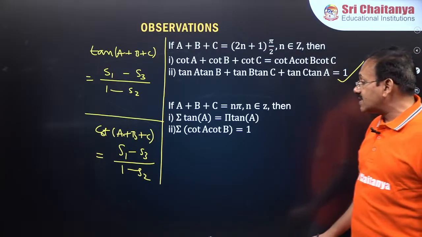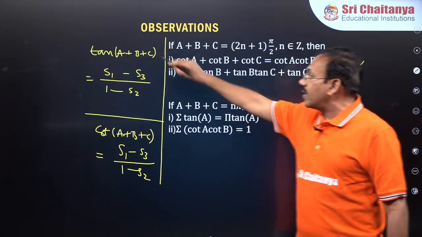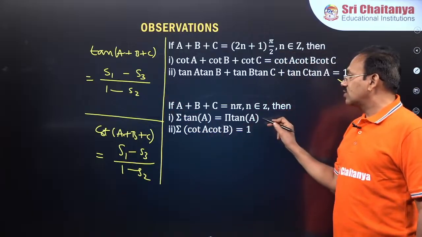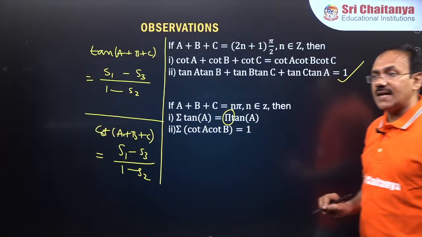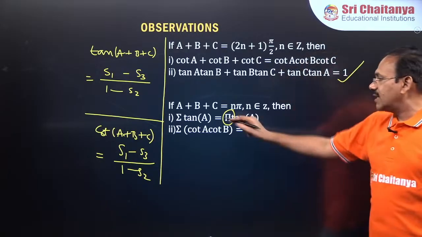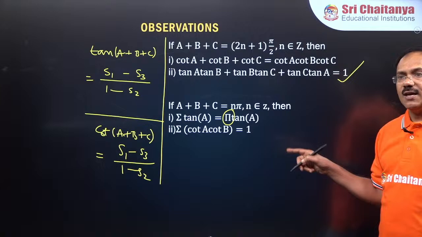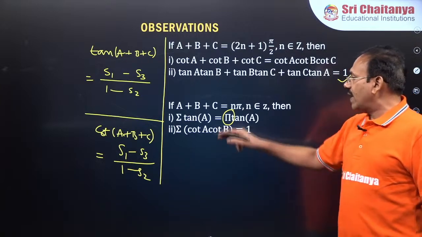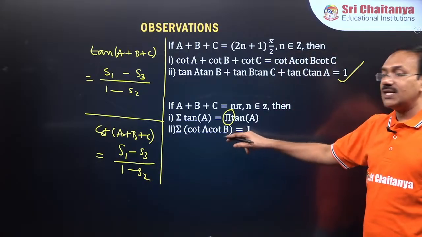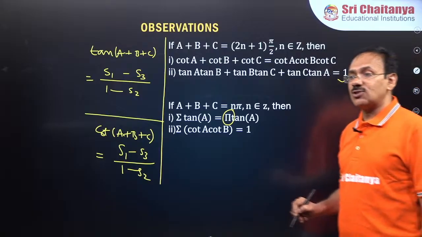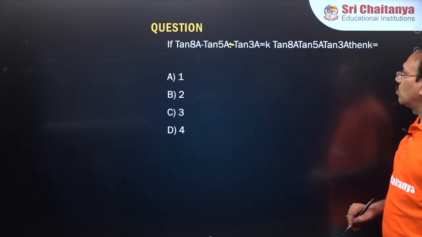Fine. The next, guys, if A plus B plus C is n pi, tan becomes 0, so the numerator is 0, so S1 is equal to S3. Pi stands here for product. Pi is also used as a symbol for product. So, sigma tan A means tan A plus tan B plus tan C is equal to tan A tan B tan C, and when this is n pi, cot is not defined, so the denominator is 0, so you will get sigma cot A cot B is 1. That means S2 is equal to 1. Right, guys? So, with the help of which we can go to this question.